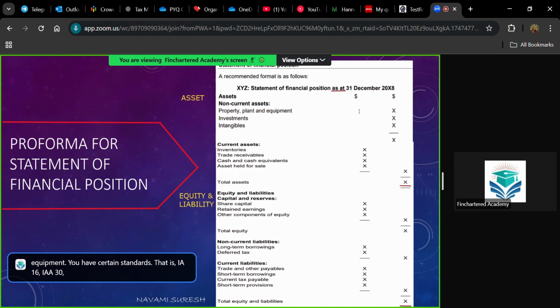All these will help you to ascertain the value of property, plant and equipment. Then, to calculate the value of investments, you have IFRS 9. To calculate the value of intangible assets, you have IAS 38. So these are the three non-current assets coming in your statement.